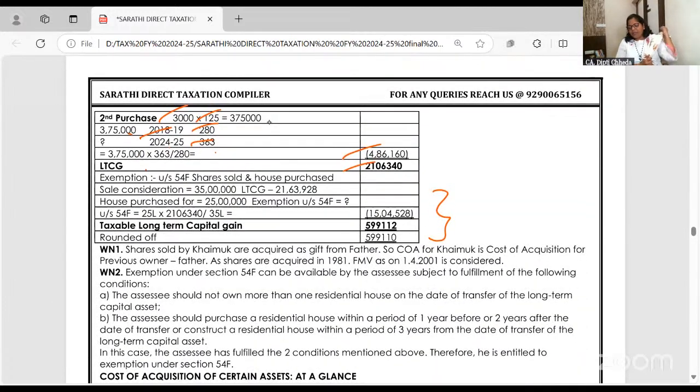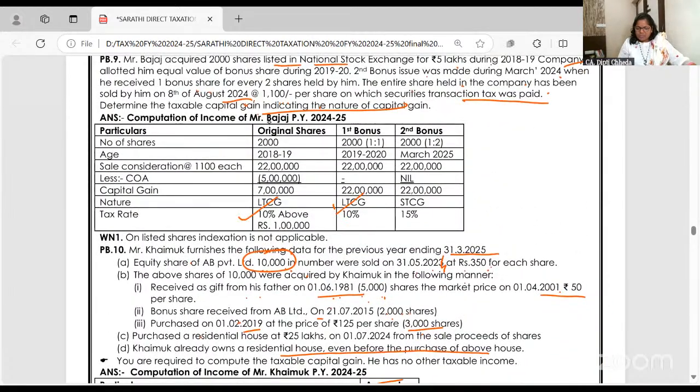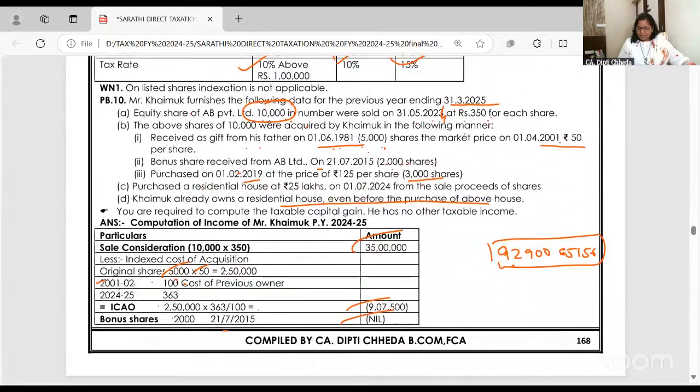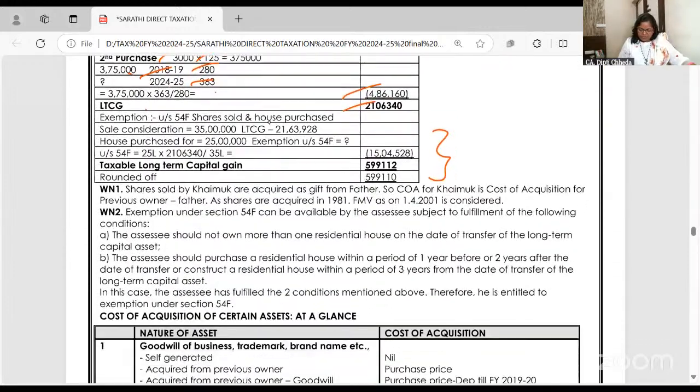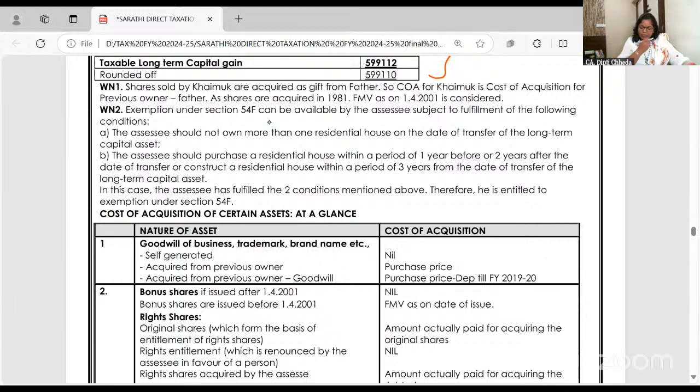Why? Because they are all long term. There is no short term. Here we did it because this was long term, this was long term, this was short term, so the rate of tax was different. Exemptions under section 54: when you sell one house and buy a house, or sell shares, you can avail it.